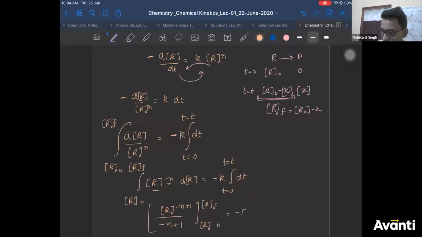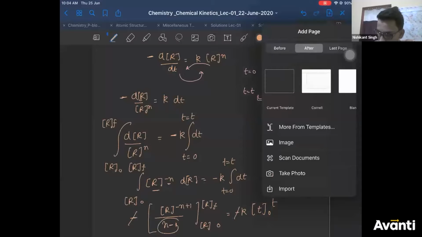And here minus k as it is, dt integration is t, limit 0 to t, right? What I can do is take minus common in this minus n plus 1, so it becomes n minus 1 with the minus taken outside. Now I'm cancelling the minus on both the sides. Now you apply the upper limit and lower limit. n minus 1 is constant.